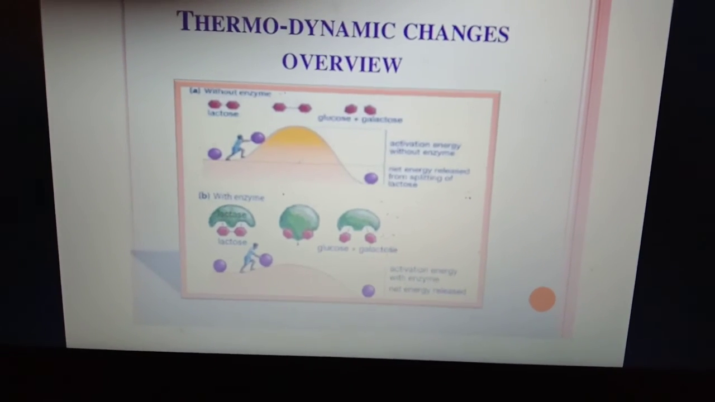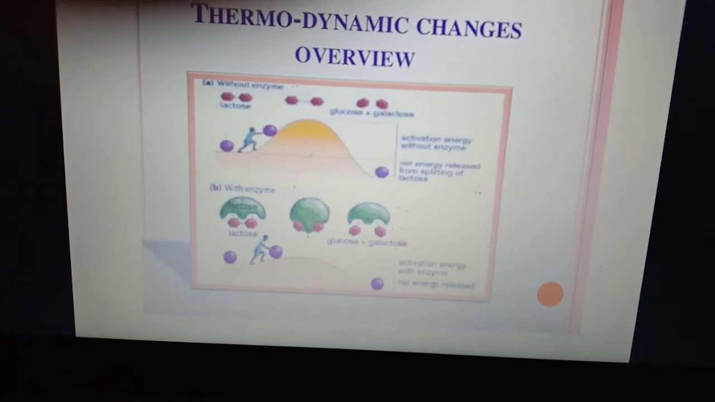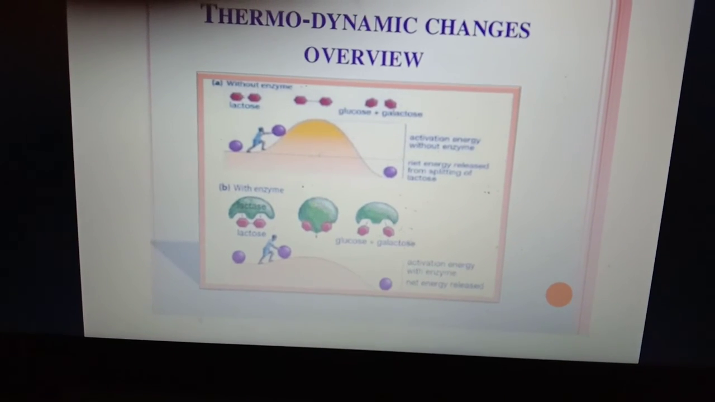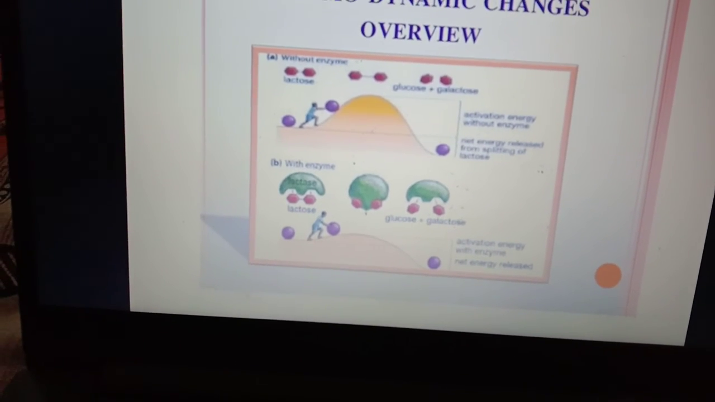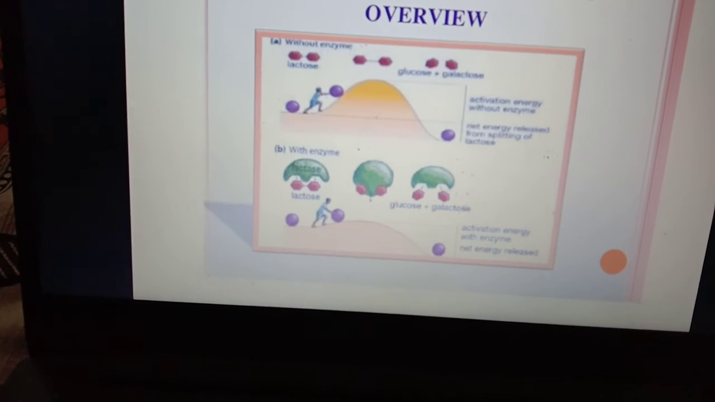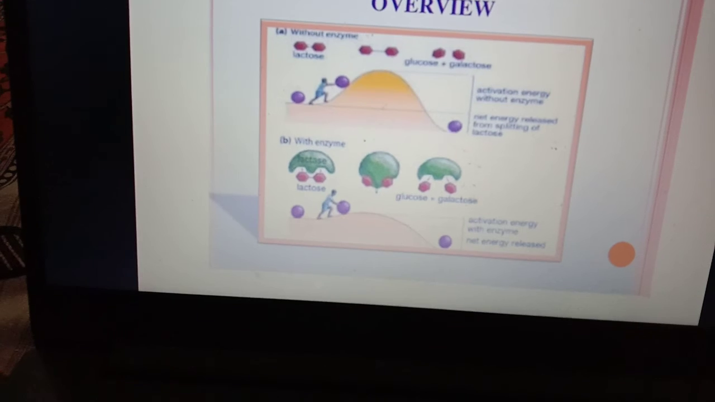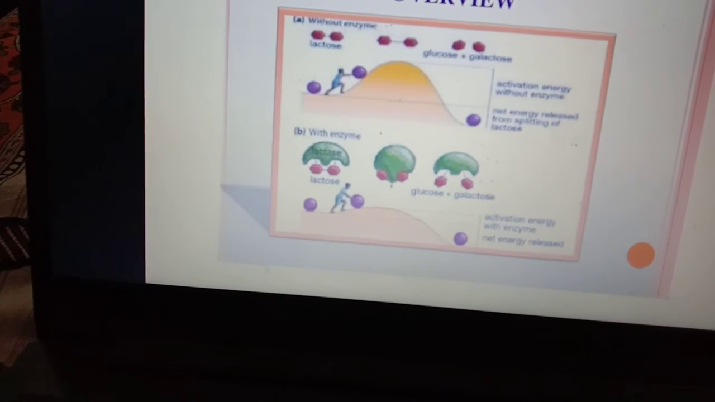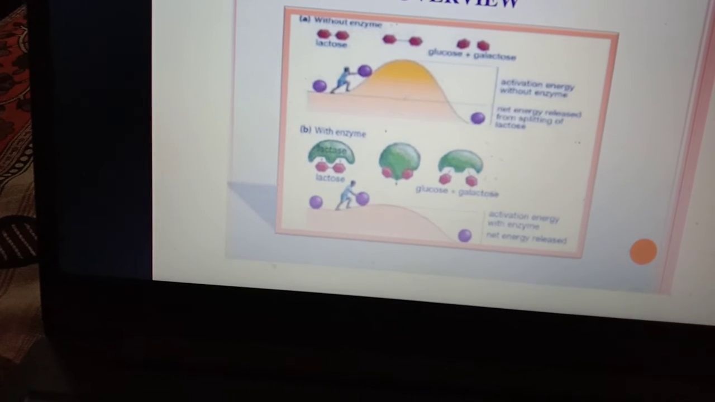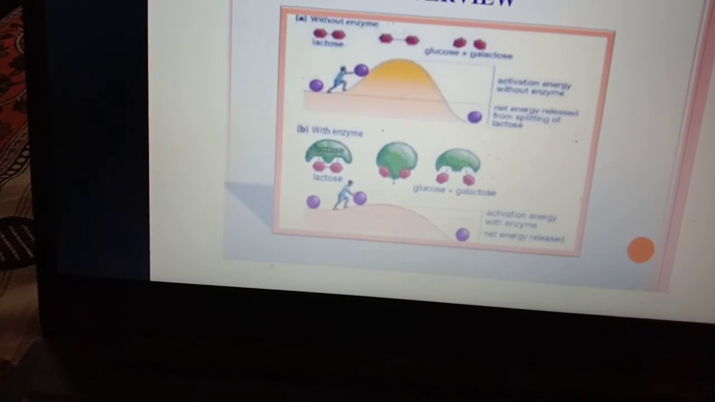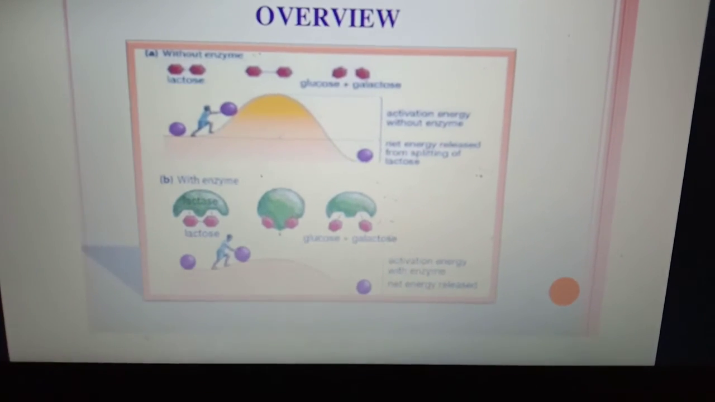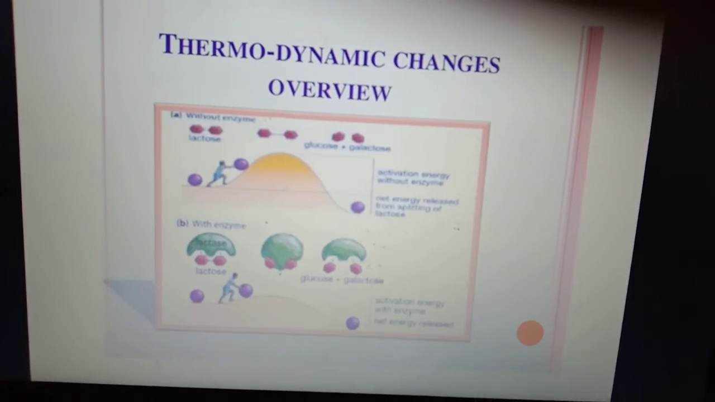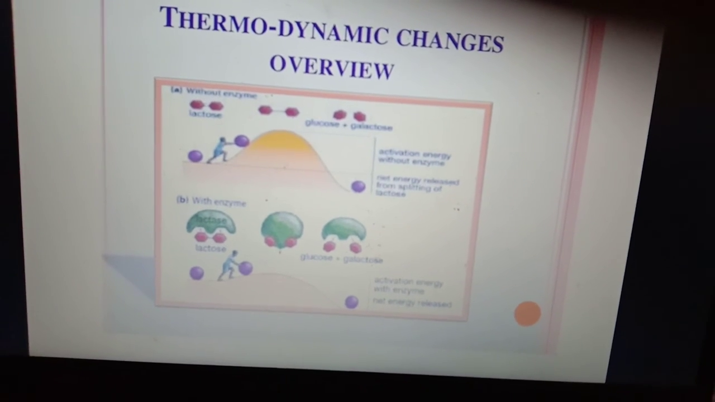Okay, so without enzyme, what happens? Activation energy without the enzyme, net energy released from splitting the lactose, means we need more energy. With enzyme, what happens? The enzyme lactase is a catalyst which binds to the lactose, and here the product is glucose plus galactose. Activation energy with net energy release. So the enzyme speeds up the reactions.